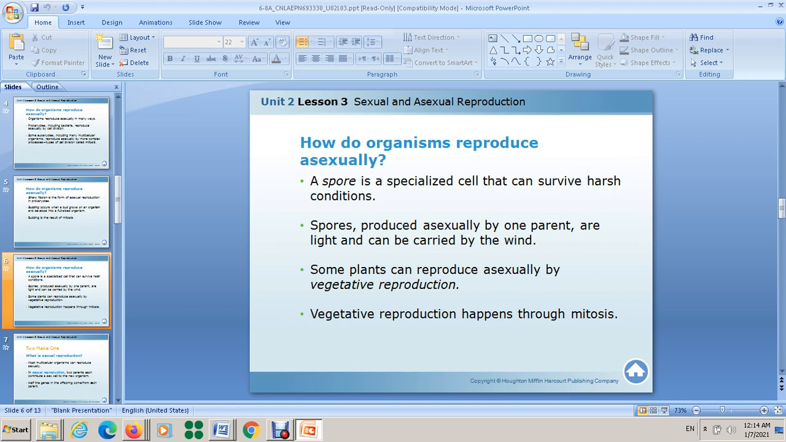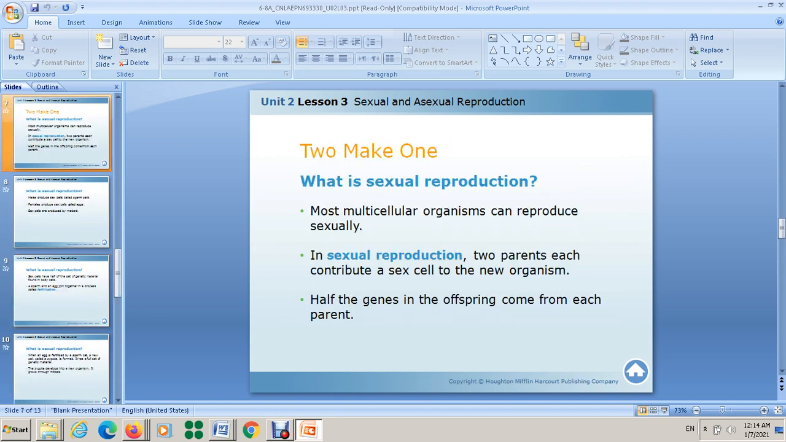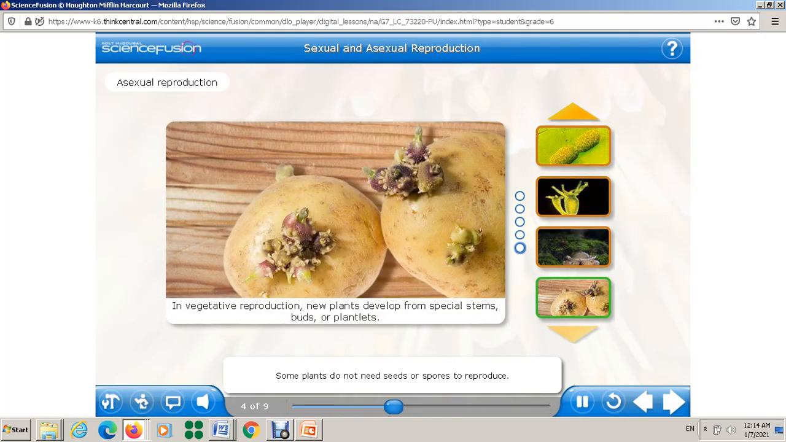Let's look at this one here. Vegetative reproduction happens through mitosis. You have to keep this in mind. Look at this one here and listen to this carefully. This is potato, as you see.